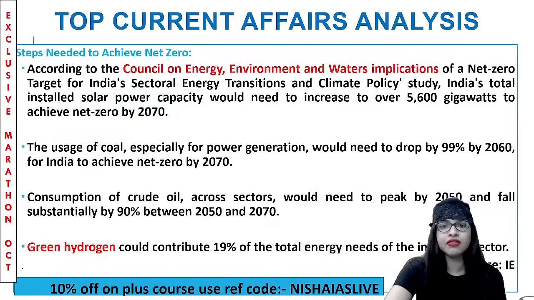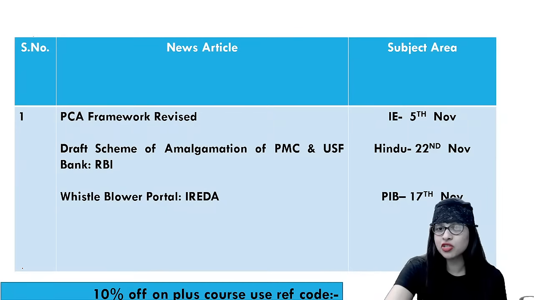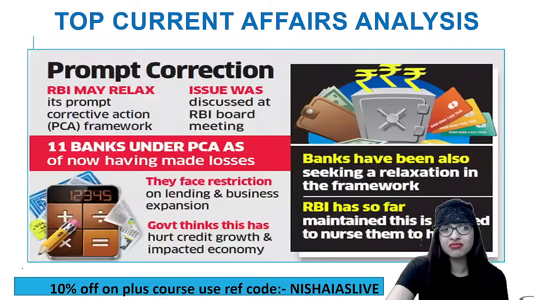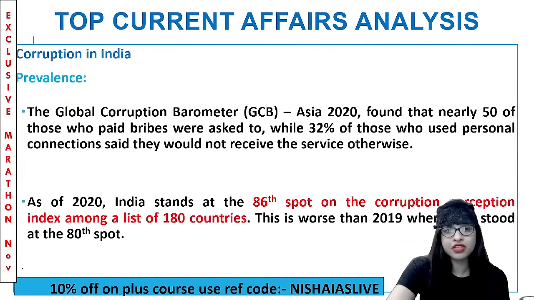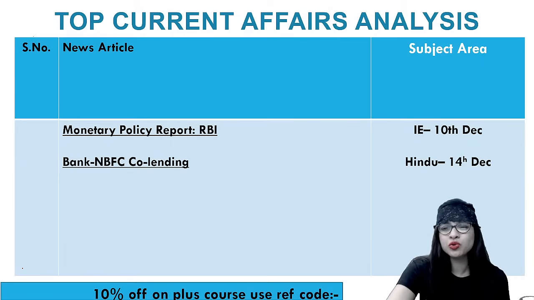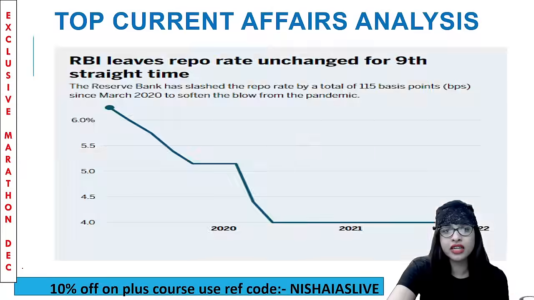Then November you will be knowing: the PCA framework revised, then the draft scheme of amalgamation of PMC and USF Bank with regard to RBI, then the whistleblower portal, IREDA. And with regard to December, let me check, wait. Only 2 things, because in December we have reached only half. Maybe I can update 2 more articles if I do it on some other day. The monetary policy report of RBI and the new bi-monthly report, and bank and NBFC co-lending.